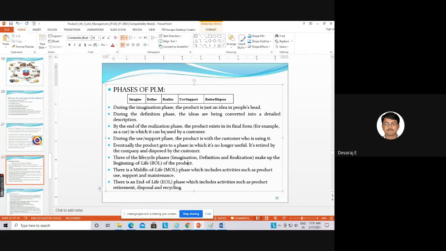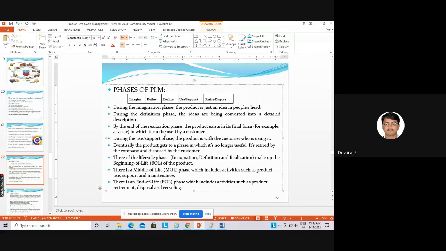Then after that, realize is nothing but converting whatever ideas you got, to give the innovation in the product, or to make the technology come to reality. Reality is nothing but converting your ideas in the form of reality. So these three are called the design thinking phase.